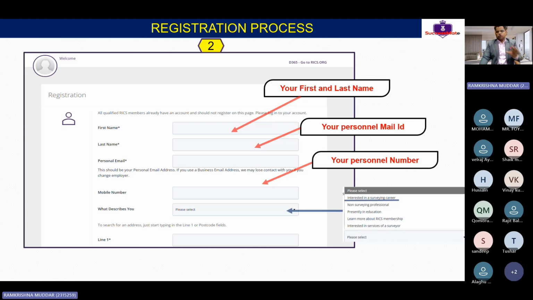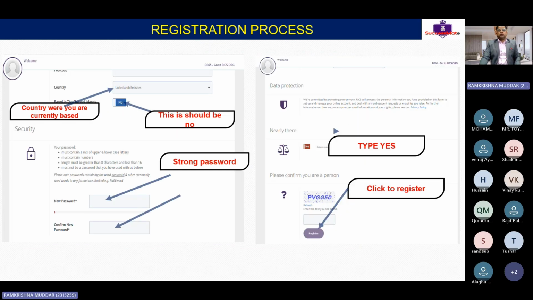Then, what are you interested in? You should write quantity surveying profession. This is what you need to write. If you are going into the quantity surveying profession, or valuation, project management, all that you can also select. Not an issue. Clear, guys? Then there is an option, are you from the island? Unless you are from the island, you can directly click no. Then which country are you currently staying in.